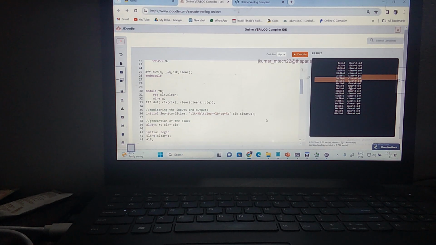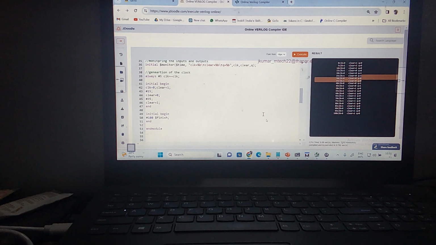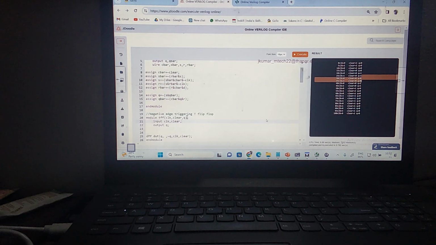How do you understand this? Let me run this in ModelSim, so we'll see the timing. Then we'll understand the mistake I have made. Good. Okay, now let us copy this code.